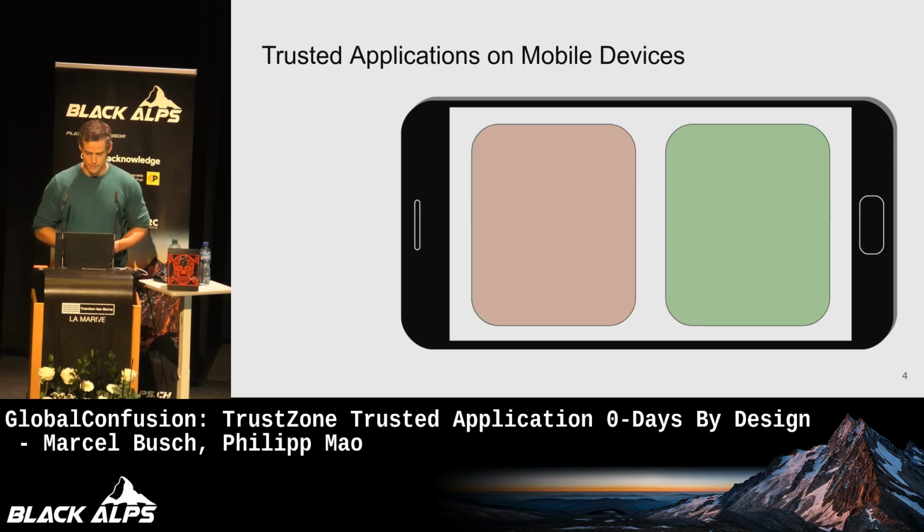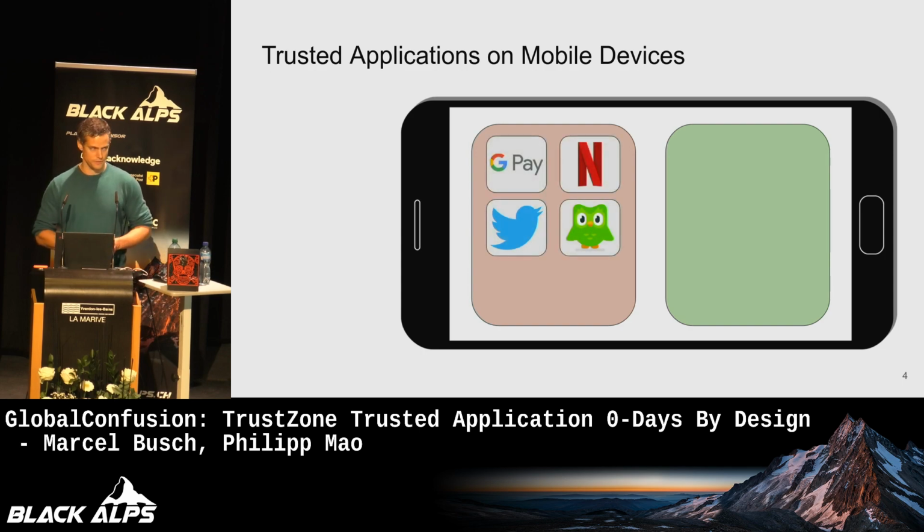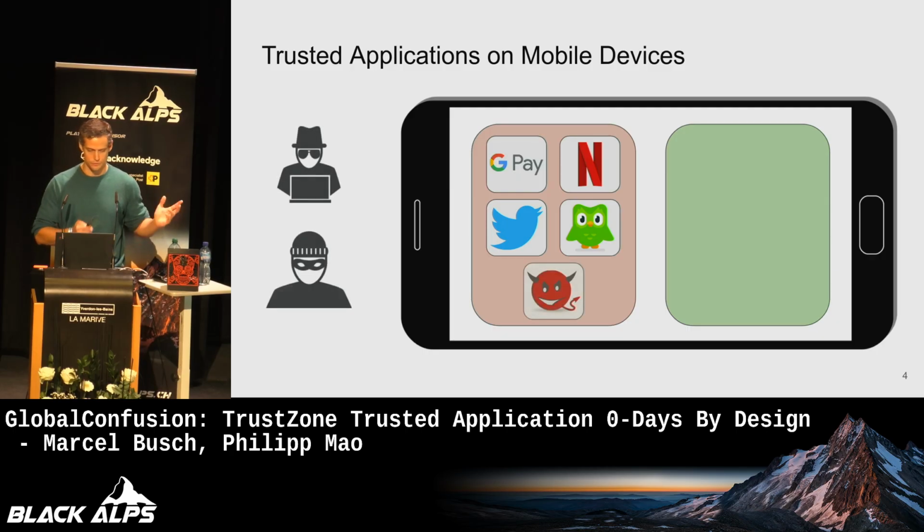So to get us all on the same page, just a little bit of introduction to trusted execution environments on mobile devices. So we're running a bunch of apps on our devices. They process sensitive information, and we have a bunch of threats, right? Malicious applications being installed or your phone being stolen.